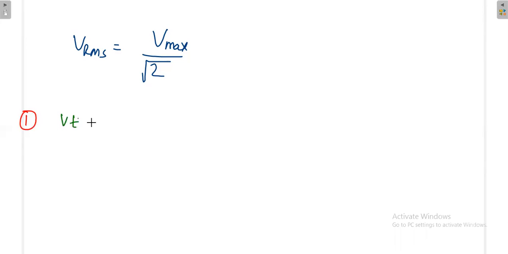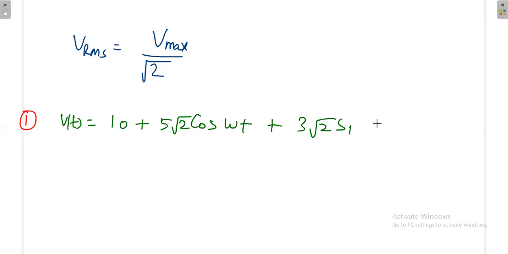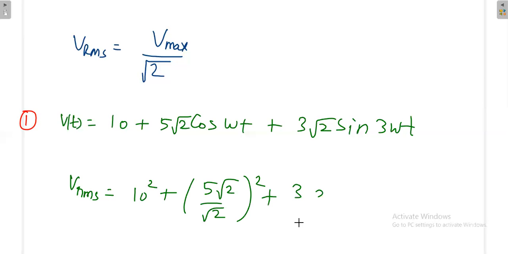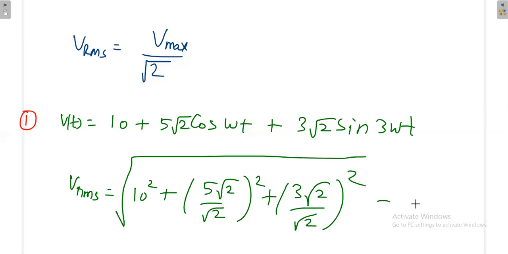The first part is DC part, 5 root 2 cos omega t, 3 root 2 sin 3 omega t. Again here it's very simple. This is DC, this is frequency 1, this is another frequency. So directly you can apply the formula. Now what is the RMS value? 10 square, plus 5 root 2 divided by root 2 whole square, plus 3 root 2 divided by root 2 whole square, overall square root. Finally, what is the answer?